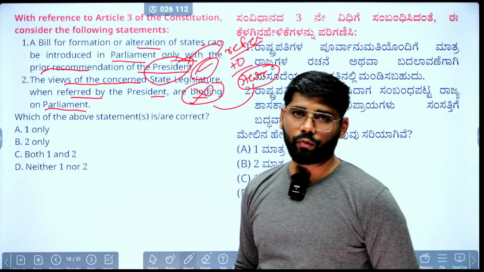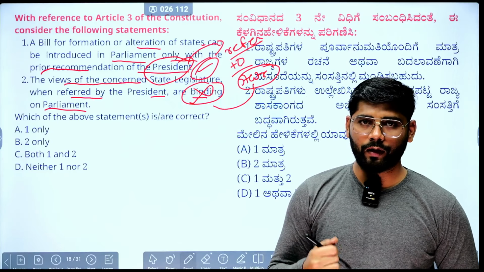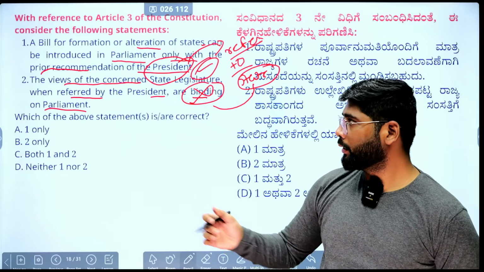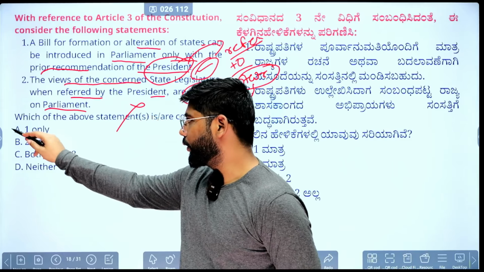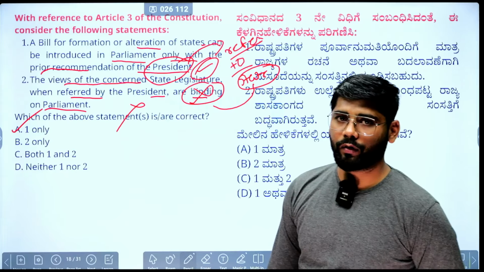Even without considering their opinion, even if they are opposing the move, the Parliament can proceed. So the second statement is wrong. Only one is correct. The correct answer is A for apple.